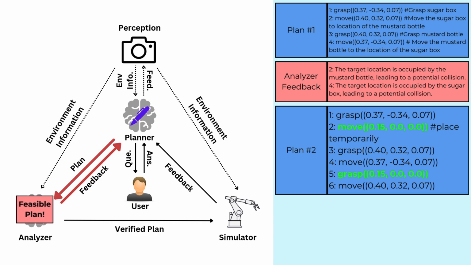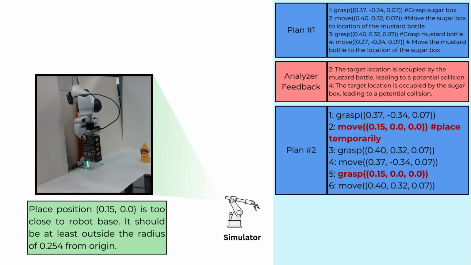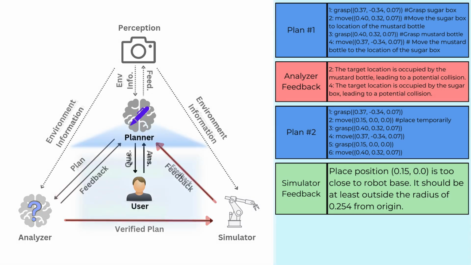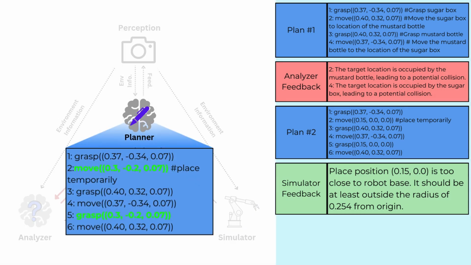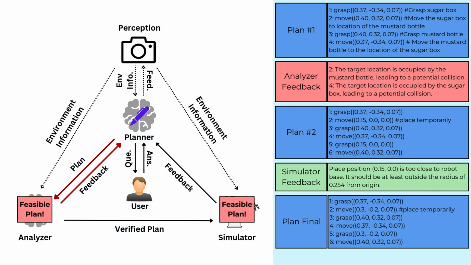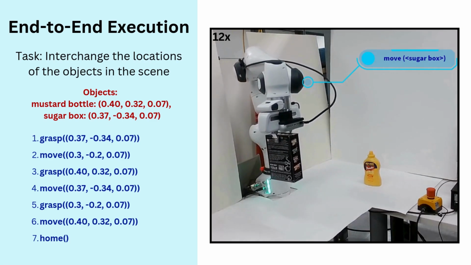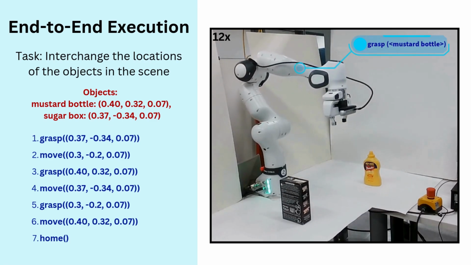This time, the plan is accepted by the analyzer and successfully passed to the simulator. The simulator notices that this temporary location falls in the singular space of the robot and provides appropriate feedback to correct this. The planner takes note of this and chooses a more accessible temporary location. The new plan is sequentially checked and approved by both the analyzer and simulator, giving us the final plan. After a final manual check by the user, this plan can be executed end-to-end on the robot.